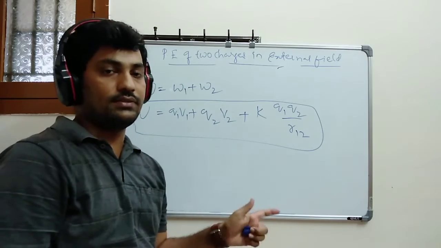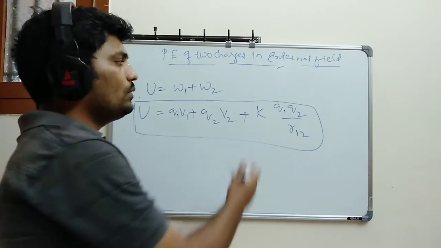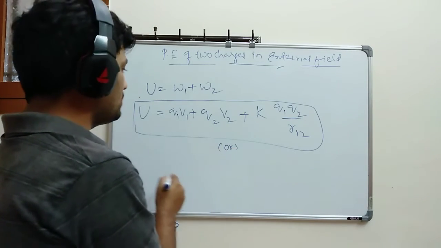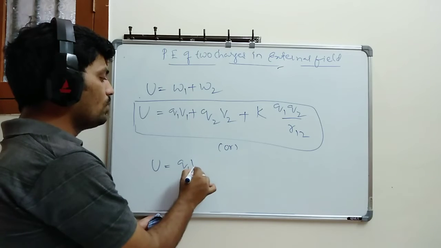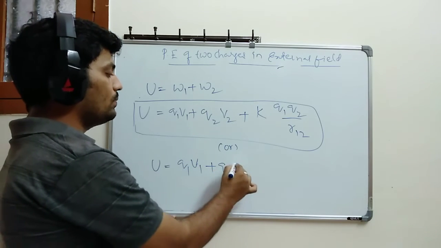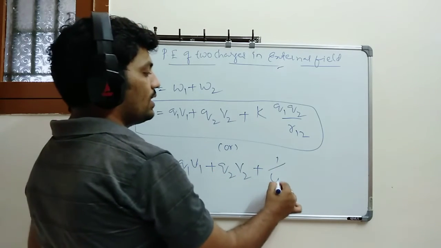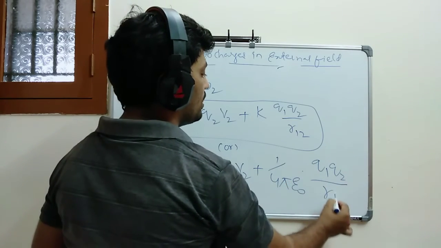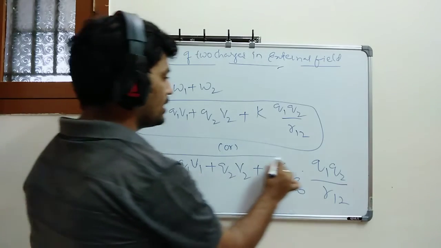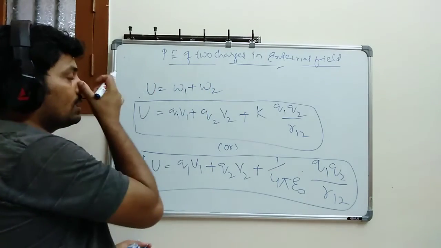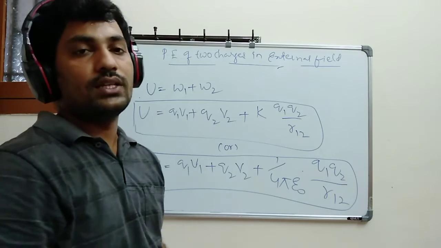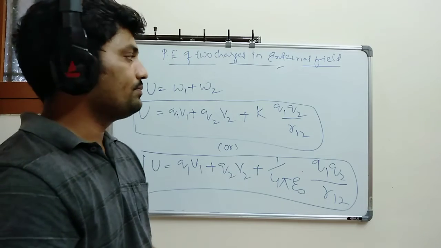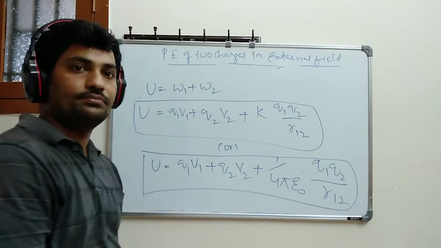When I am bringing charges in an external field, this expression is very important. You know already K is equal to 1 by 4 pi epsilon naught. If you substitute, then the equation becomes U is equal to Q1 V1 plus Q2 V2 plus 1 divided by 4 pi epsilon naught into Q1 Q2 divided by R12. This is your required expression for the electric potential energy of two charges in an electric field. Okay, next, take down the notes, buddy.